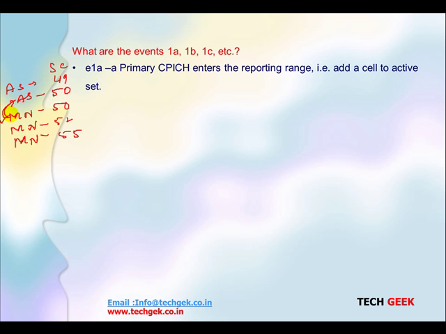Now there is no MN there because it has become AS. So 50 becomes AS, and we have only 2 MN left here. So the event is used to add a cell. When the active set is full for the UE, we stop reporting event 1A.